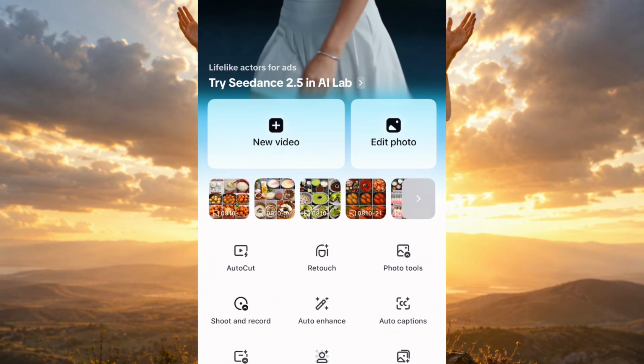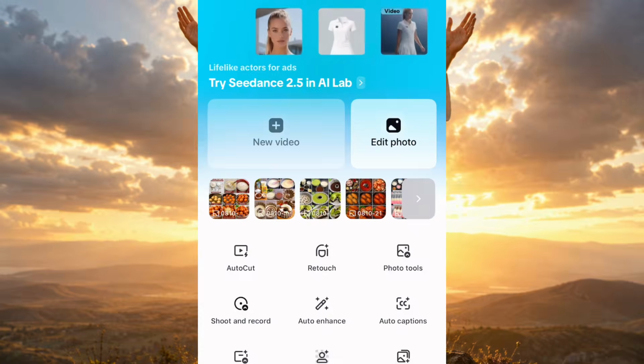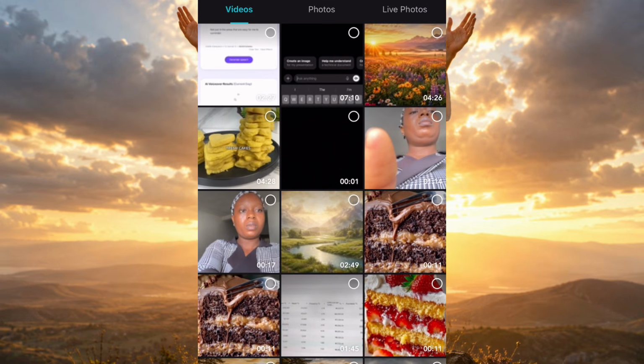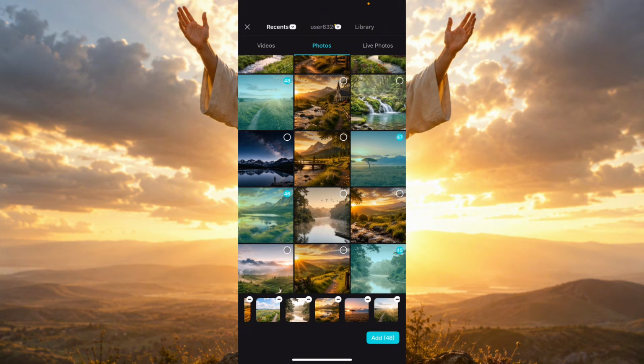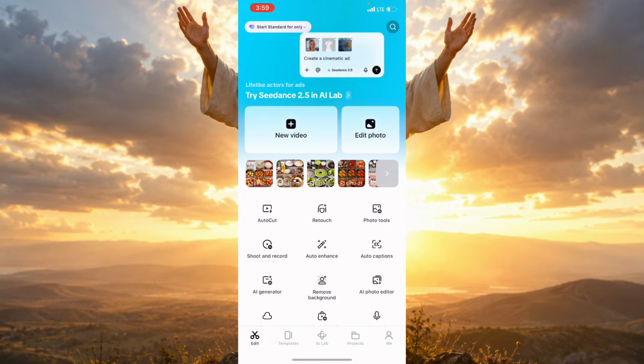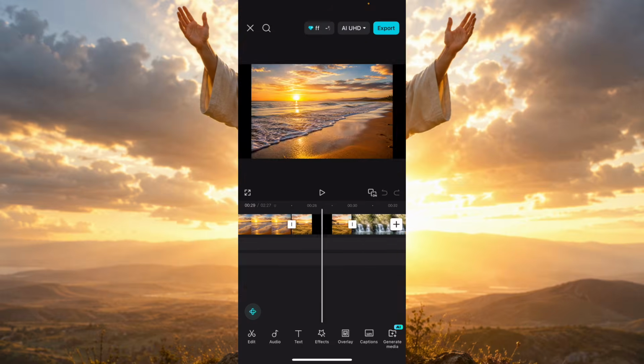Now once you are done generating all your images, you are going to go to CapCut and click on new video. Once you click on new video, you are going to go to photos and select all the pictures that you have generated. So let's select all the pictures. Once you are done selecting them, you are going to click on add. We are going to wait for it to load. So these are all the images.